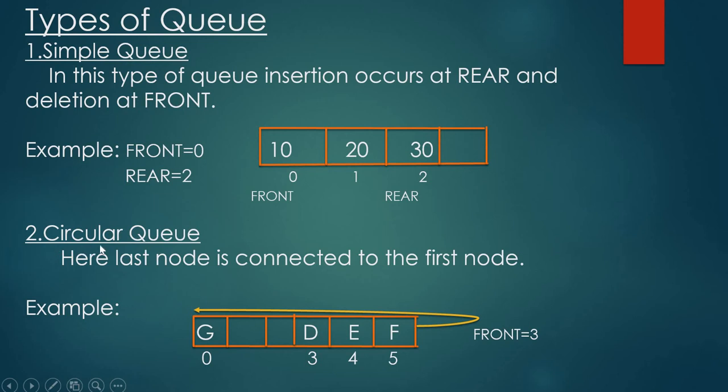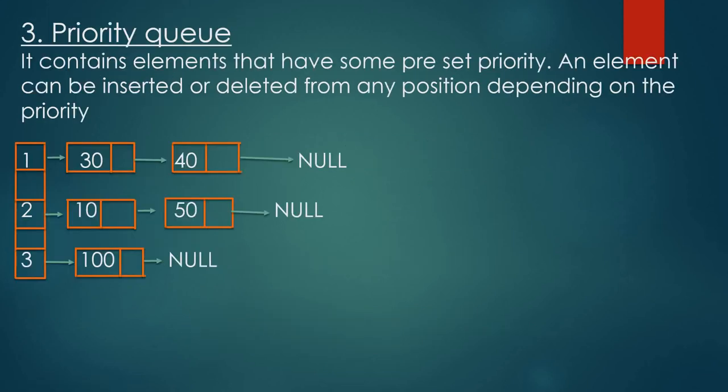Second one, circular queue. In a circular queue, the last node is connected to the first node. See here, the last node is connected to the first node. Here front is equal to 3 and rear is equal to 0, because the last node is connected to the first node.